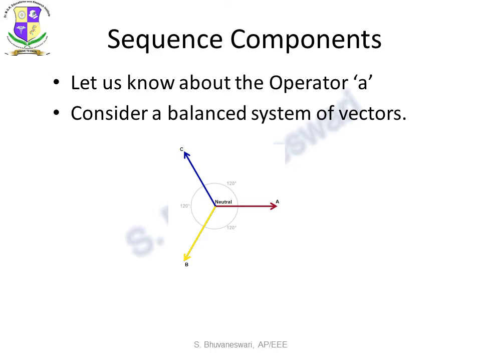Before we learn what a sequence component is, we have to know about the operator A. We will consider a balanced system of vectors where all three vectors are equal in magnitude and 120 degrees out of phase with each other.